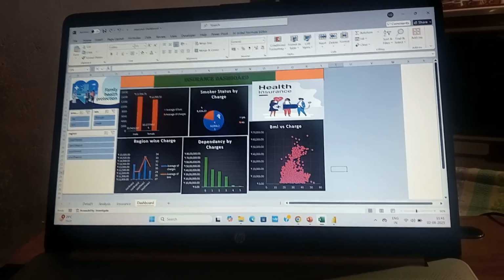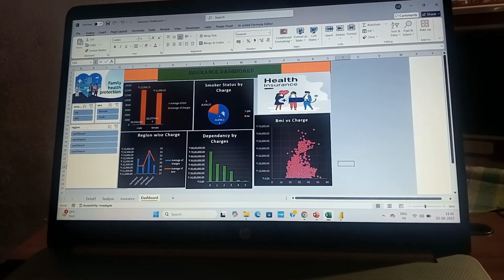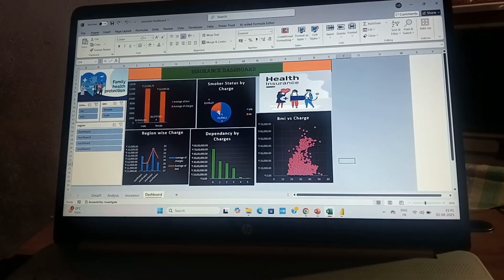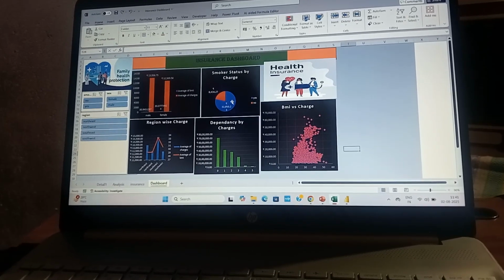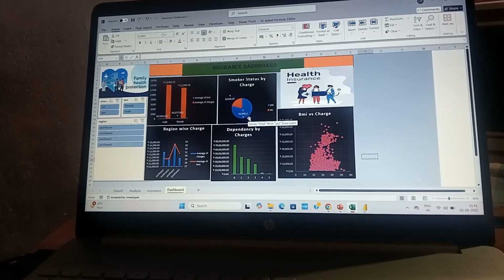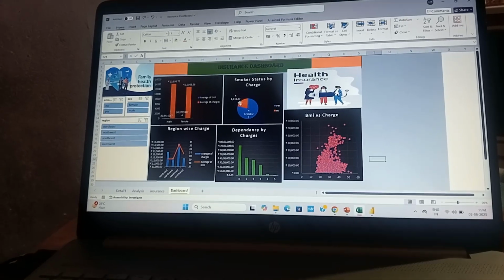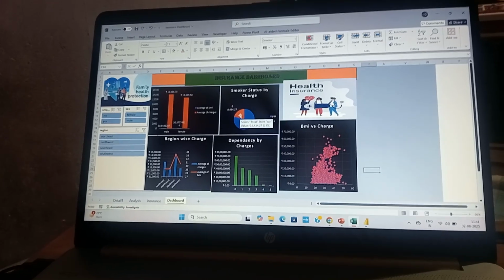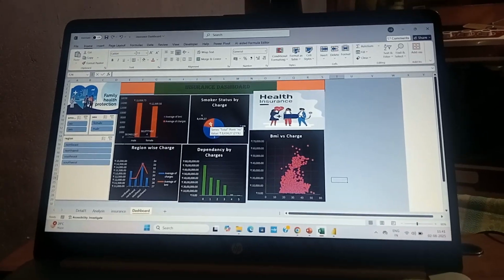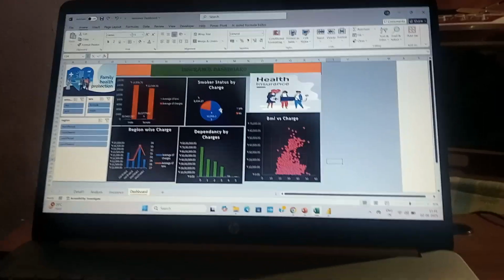When we come to the smoker status by charges, we can see that the people who smoke, where smoking status is yes, spend more money on insurance. We can see this in the pie chart, the blue area, 32,000 is the charges spent. The people who don't smoke spend less money, which we can see in orange.